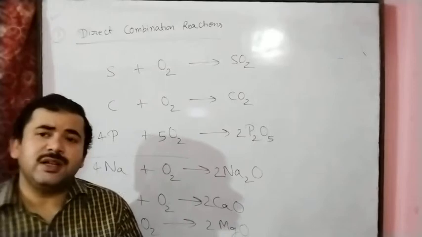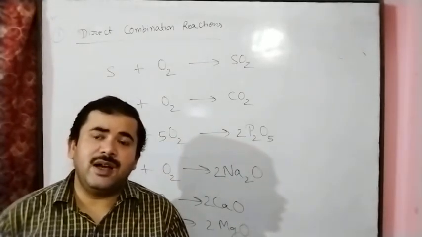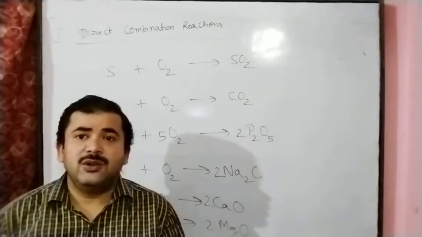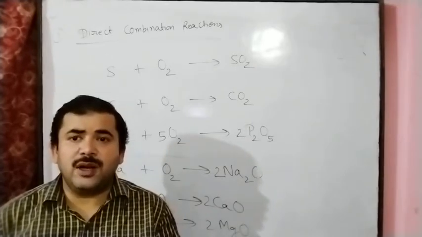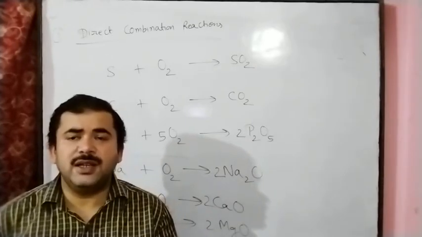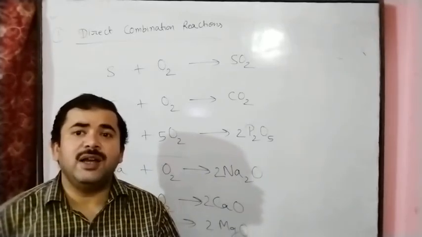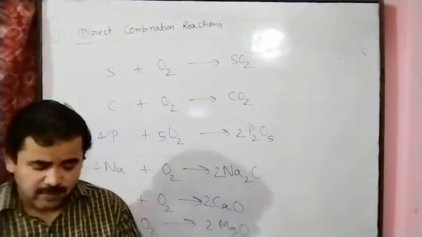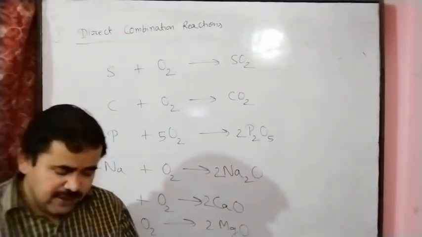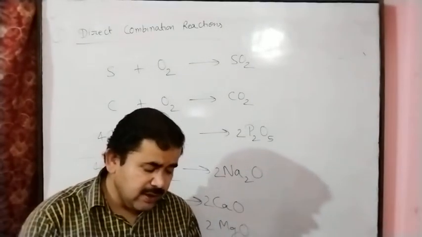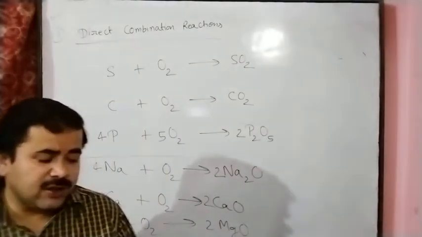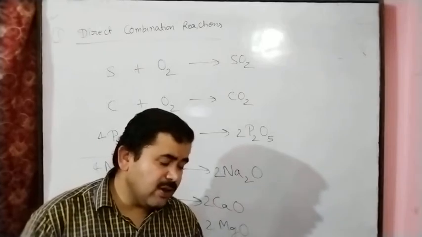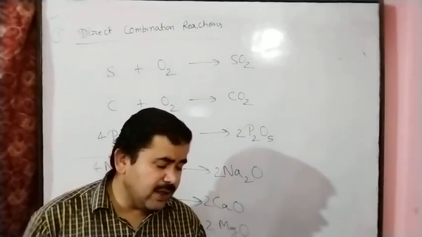And if the question comes, give one example of a direct combination reaction in which two compounds react with each other, here we can give carbon dioxide reacting with water to give carbonic acid. In the same manner, on page number 22 we can see the reaction of acidic oxide and basic oxide with water.